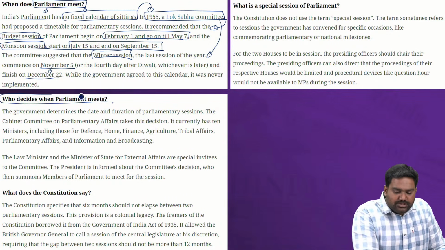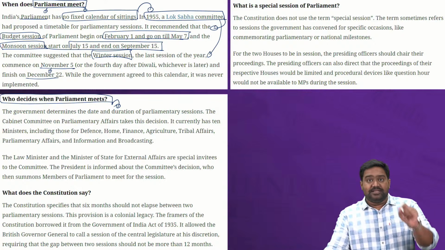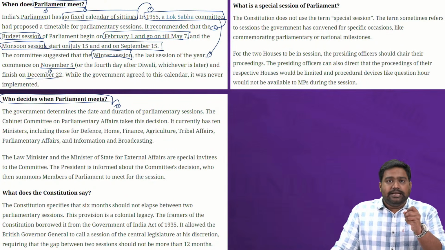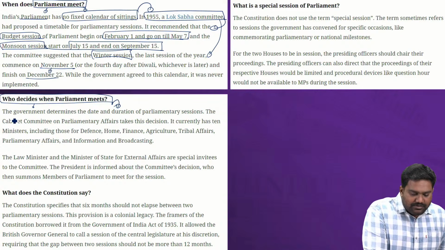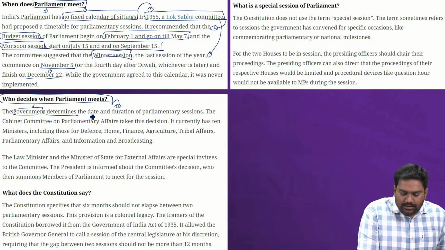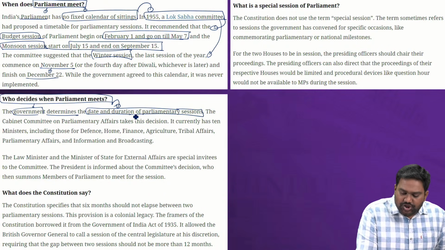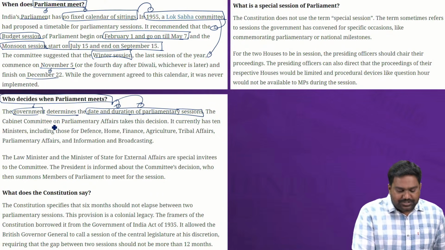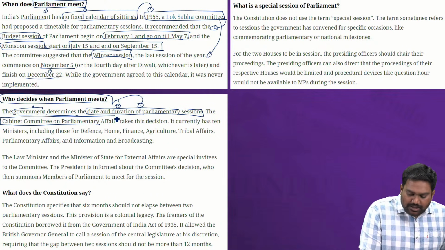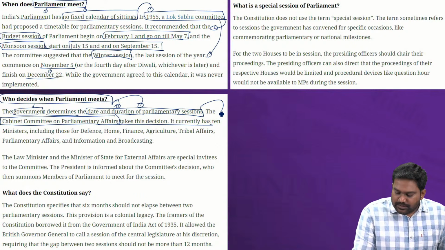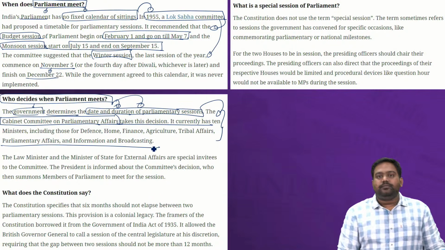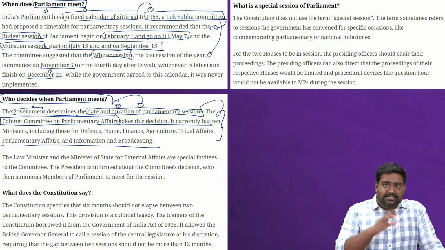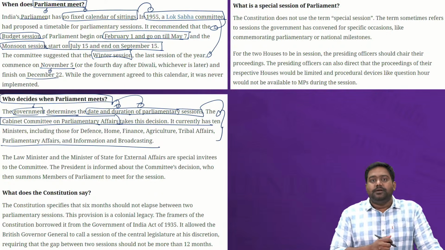Now, who decides when the Parliament has to meet? When the session will begin? Who summons the House? It is the Government of India which has the discretion to determine the exact date and duration of these sessions. The Ministry of Parliamentary Affairs and the Cabinet Committee on Parliamentary Affairs takes the primary call. The Cabinet Committee on Parliamentary Affairs is one of the most powerful committees that decides the business of the Parliament.